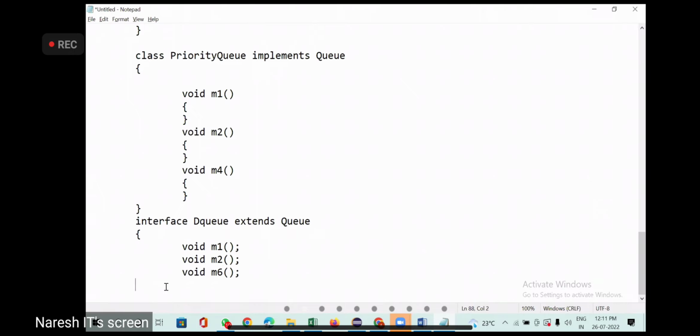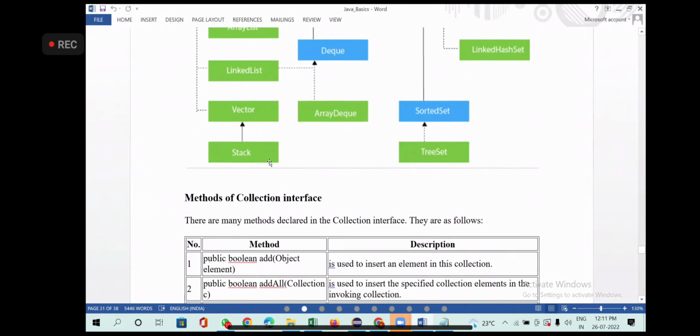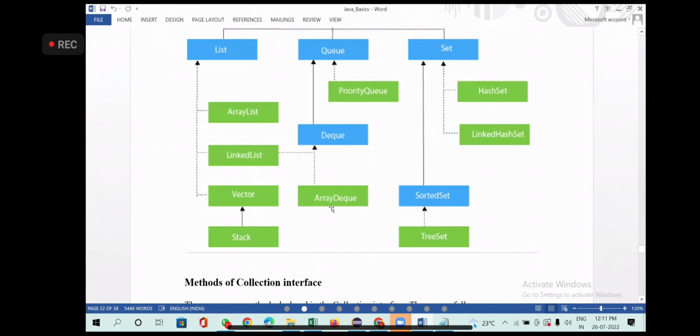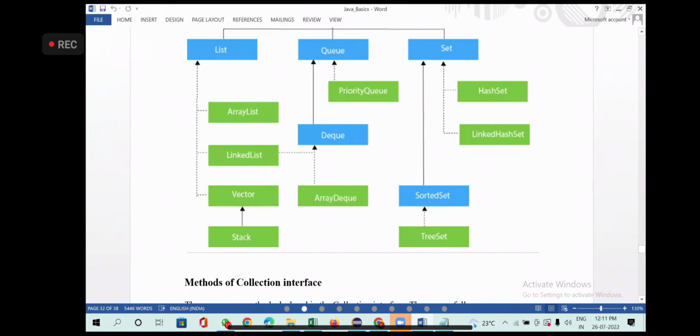Now which class is implementing the DQ? You have DQ, right? Array Q. Array Q is what? Class. Dotted arrow means implements. Class implements DQ. Now I have to write one more class. What is the class name?